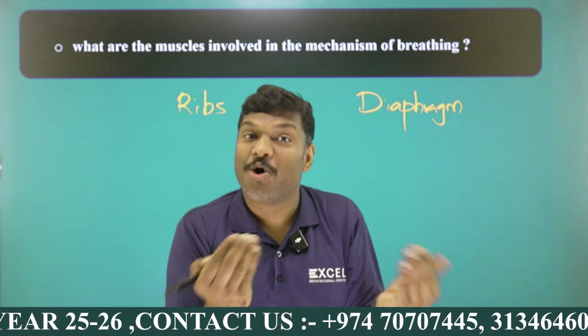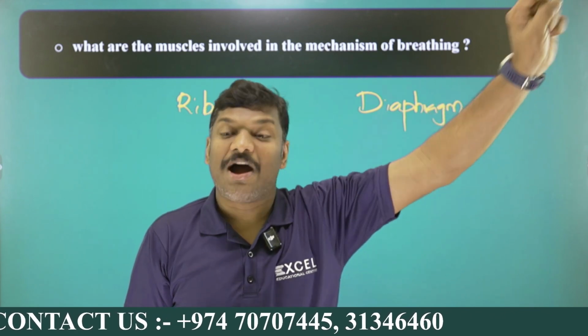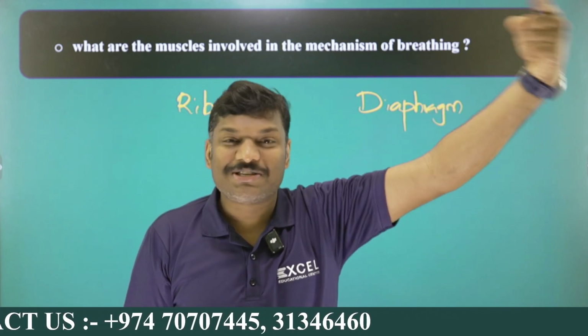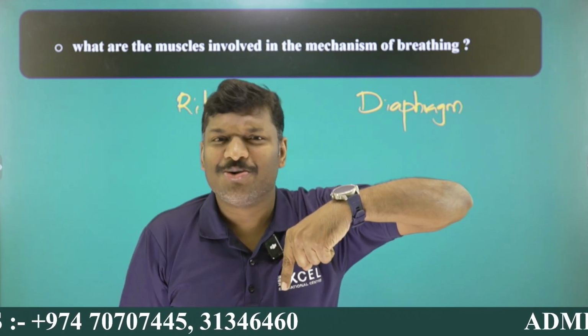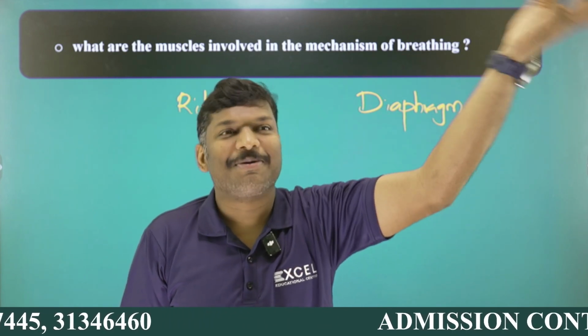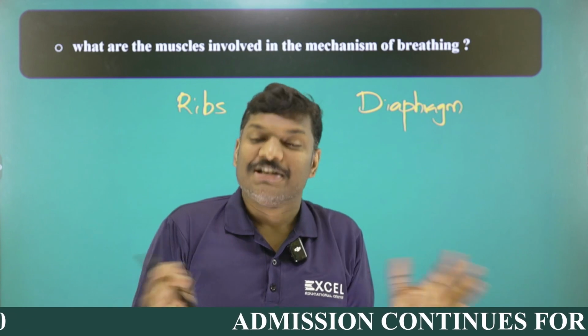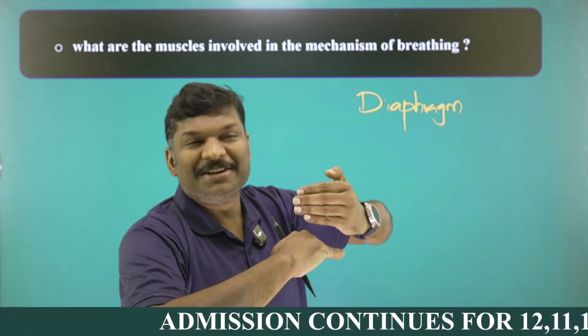Automatically, when the volume increases, the pressure decreases. So pressure is low inside. What about outside? Outside pressure is more. You already studied air always moves from a higher pressure area to a lower pressure area. So that's why air is coming from outside to inside. That is called breathing in. This is the question, the mechanism of breathing, and I mentioned breathing in.